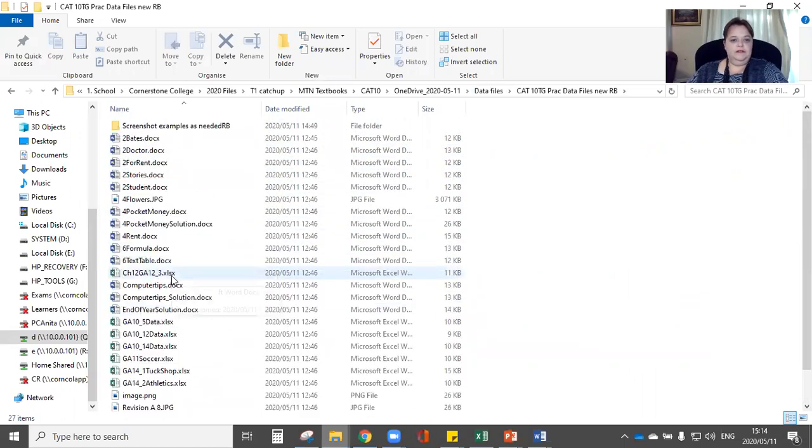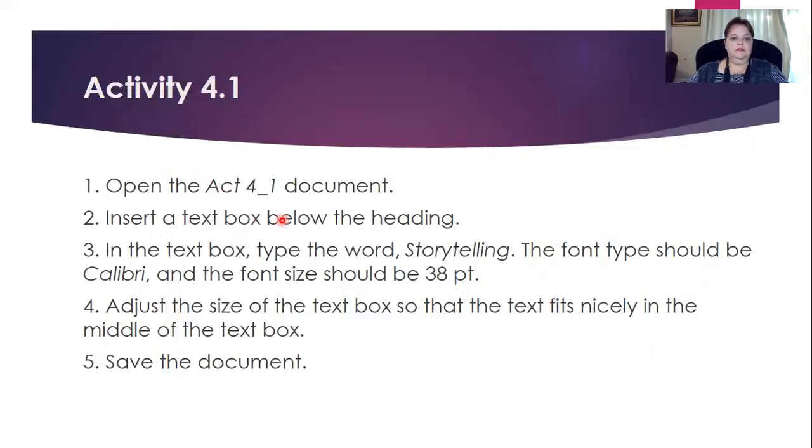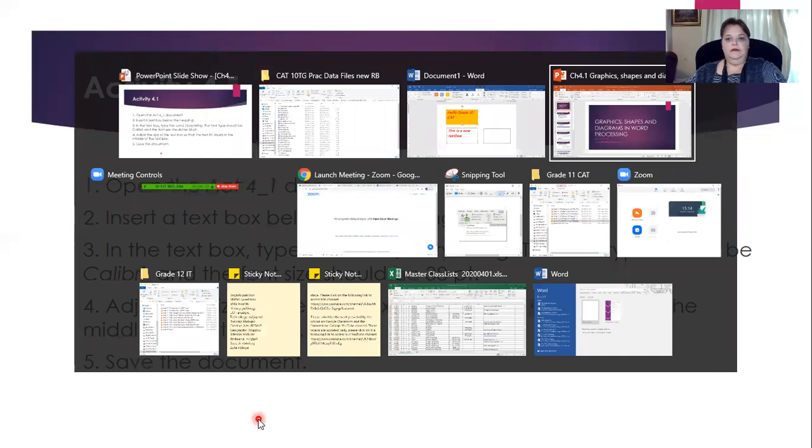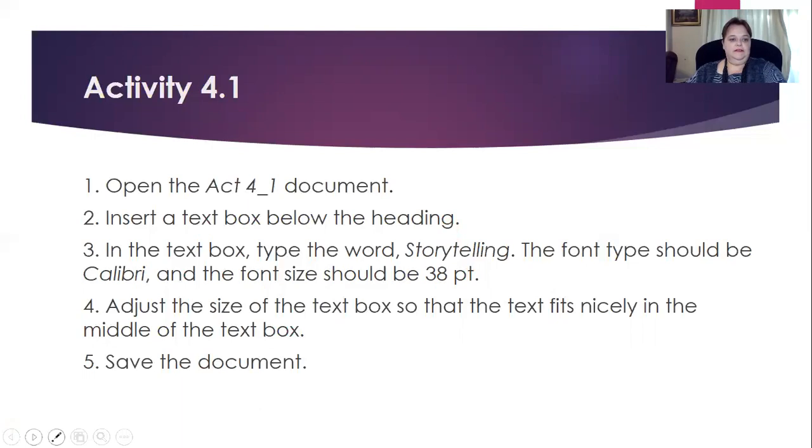It appears that you are going to start a brand new document, save it as 4_1, and insert a text box below the heading. You will then, in the text box, type the word storytelling. The font type should be Calibri and the font size should be 38. I will find that data for you. Sorry, now I've jumped through it again. Let's go to the next slide.